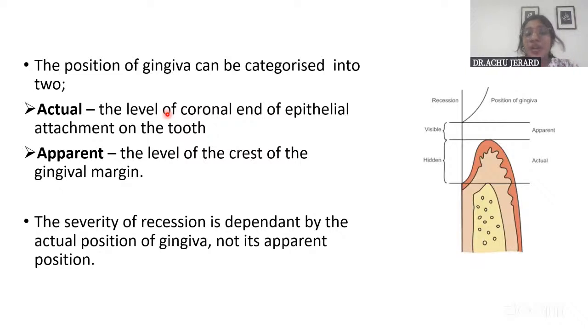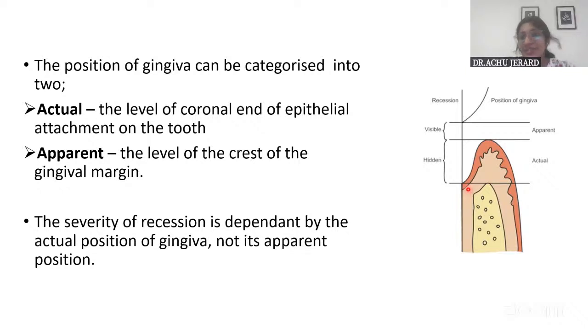With regard to position of gingiva, there is something called actual position and apparent position. Apparent position is what we see, related to the gingival margin, that is, the level of the crest of the gingival margin, whereas the actual position is the level of epithelial attachment onto the tooth surface.